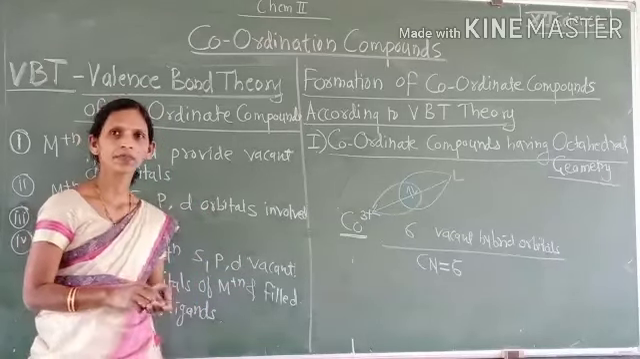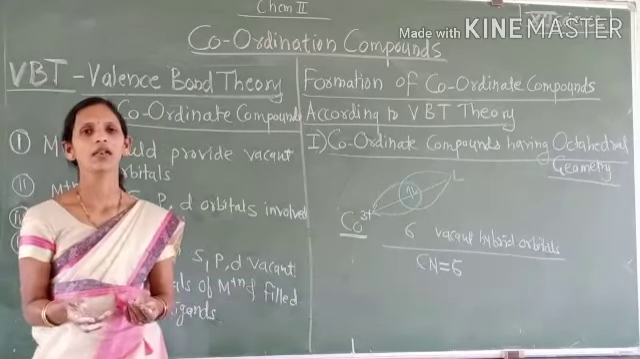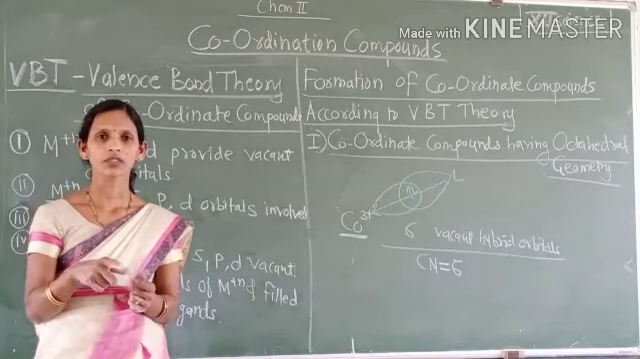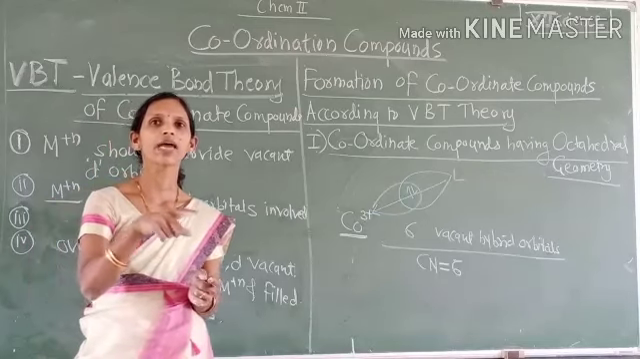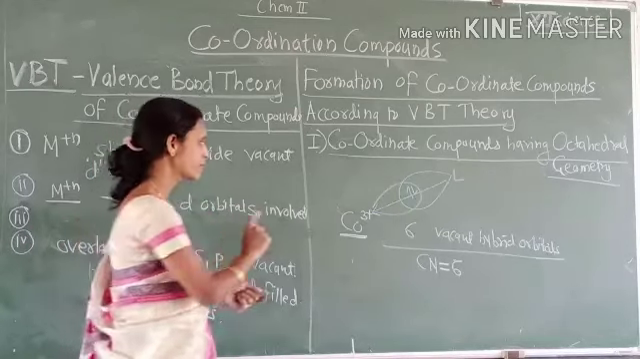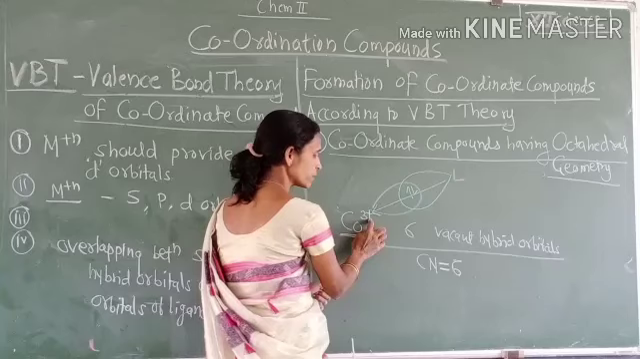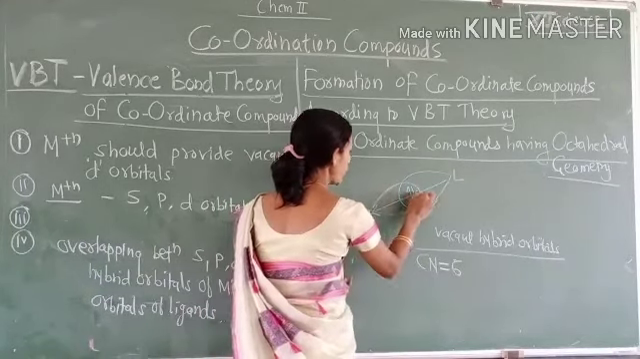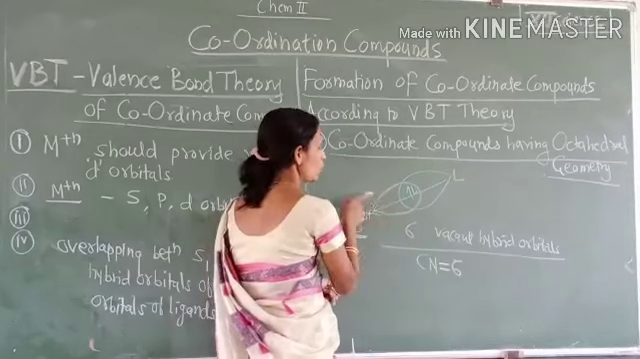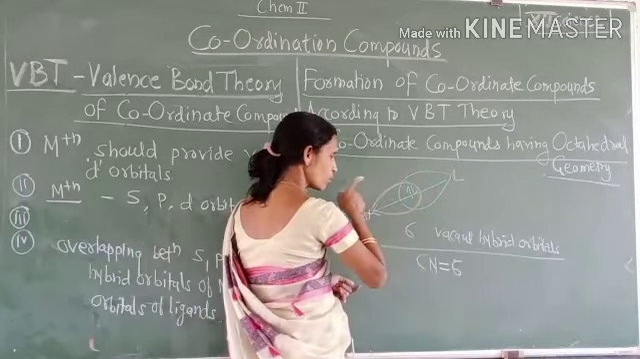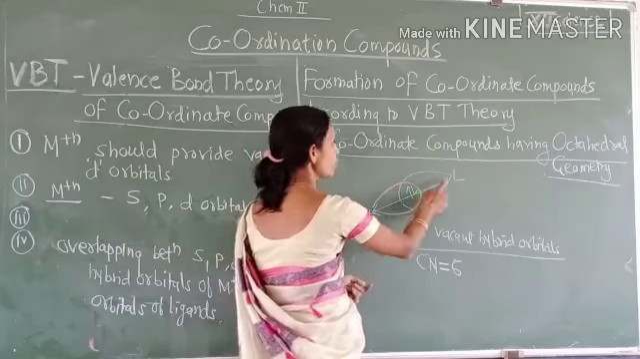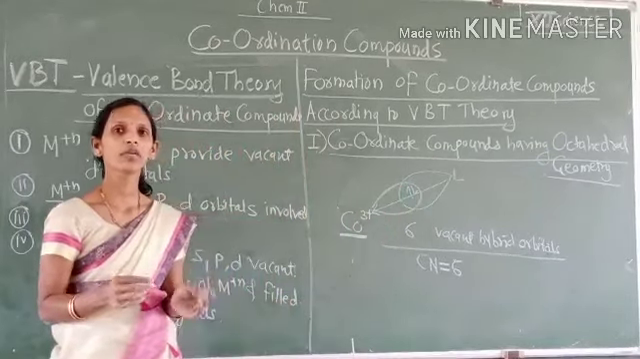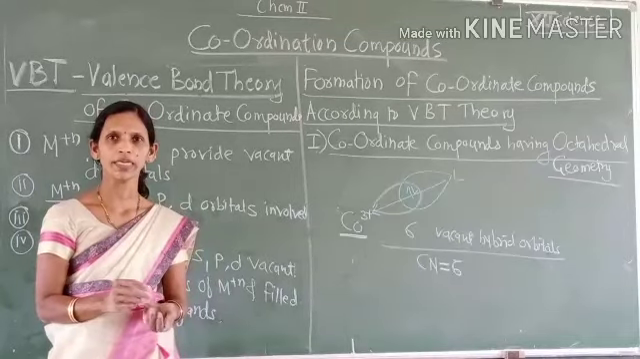Then see here, the hybrid orbital of the metal ion which points in the direction of the ligands, that means Co3+ provides the vacant d orbitals which point in the direction of the ligands to accept the electron pair from the ligand. That is the next postulate.